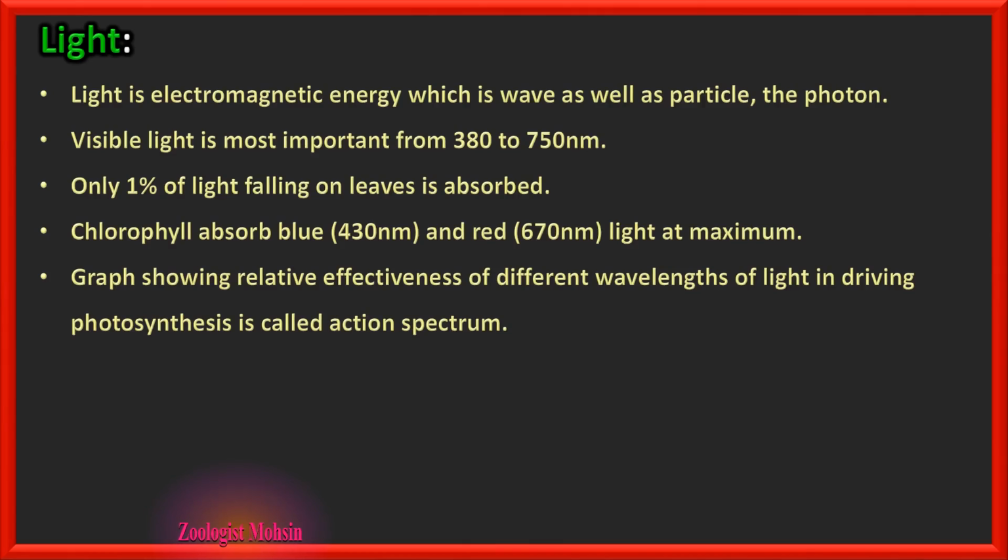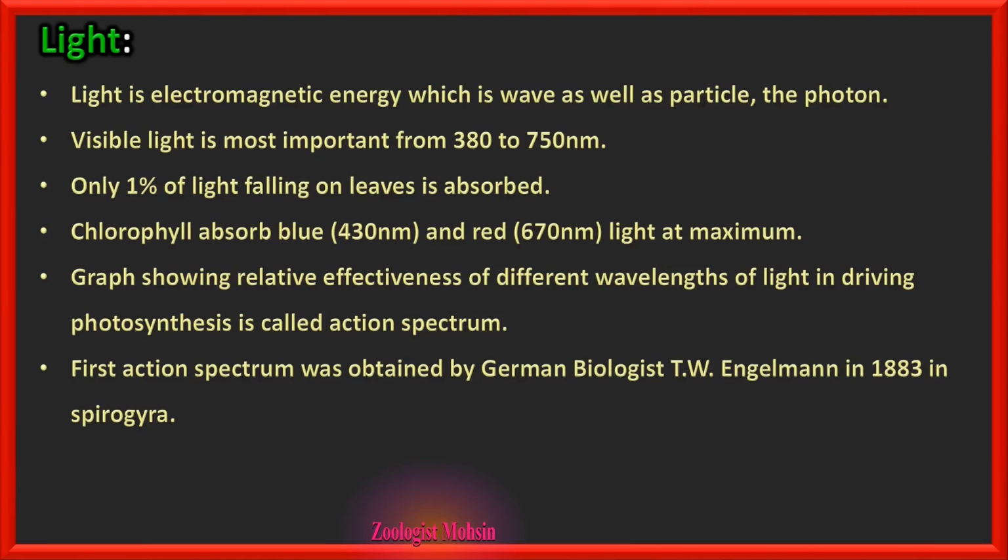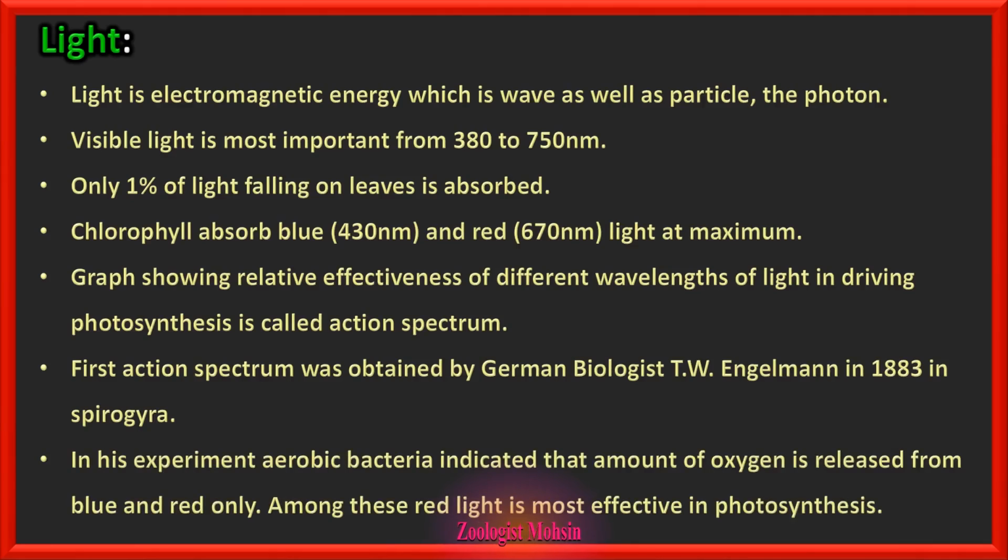Graph showing relative effectiveness of different wavelengths. Now please note the effectiveness here. Any graph or spectrum which shows relative effectiveness is an action spectrum, while one which shows absorption of wavelengths is an absorption spectrum. The first action spectrum was obtained by German biologist T.W. Engelmann in 1883 in Spirogyra.